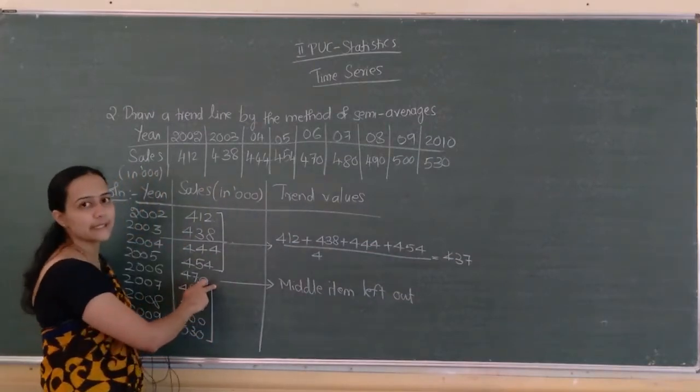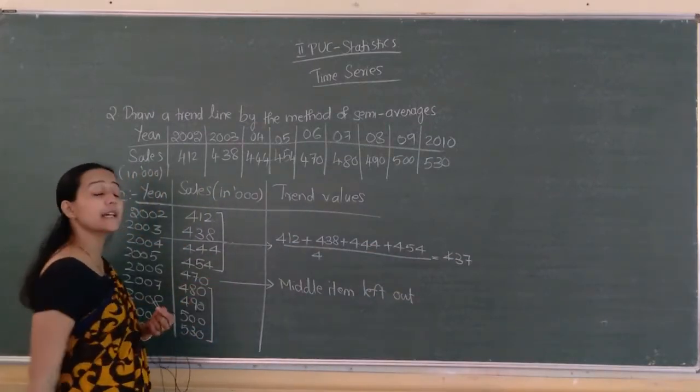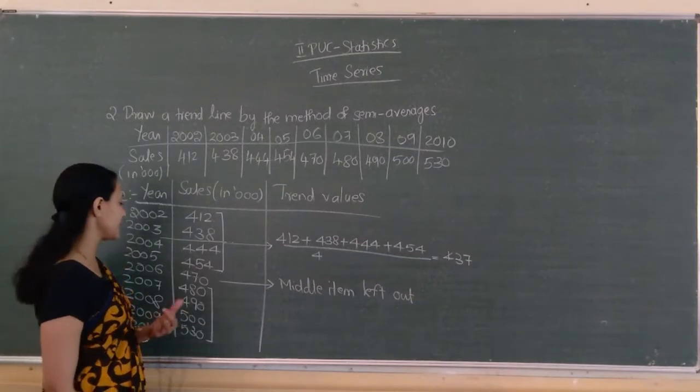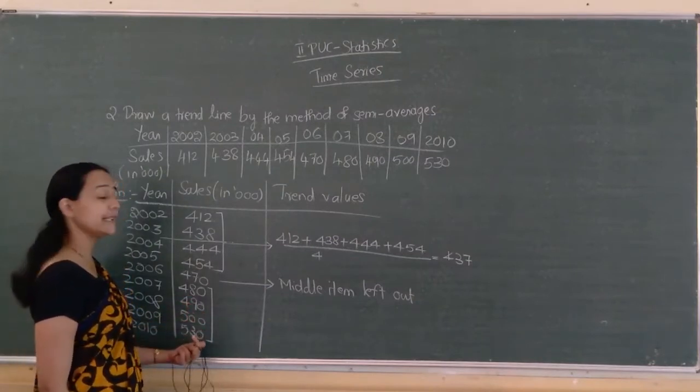Next, the middlemost item is left out. We have to leave the middlemost. Then again the next 4: 480 plus 490 plus 500 plus 530.